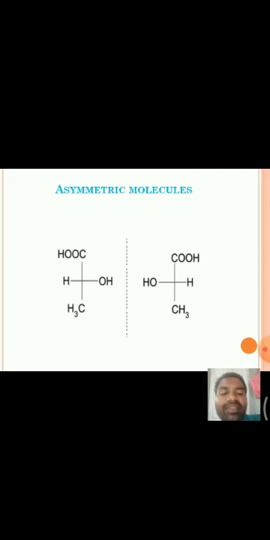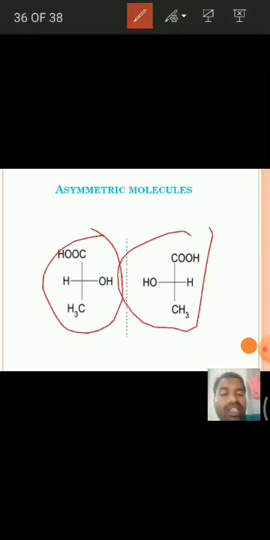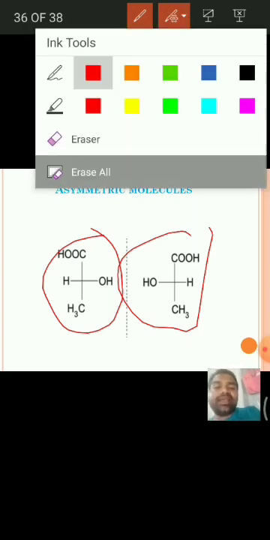Those are said to be asymmetric molecules. That means asymmetric molecules are the molecules in which all symmetry elements are absent. For example, lactic acid. In this lactic acid, there is no plane of symmetry, no center of symmetry, no alternating axis of symmetry, and also no axis of symmetry. These molecules are said to be asymmetric molecules, and asymmetric molecules are also optically active. Remember, asymmetric molecules are also optically active.